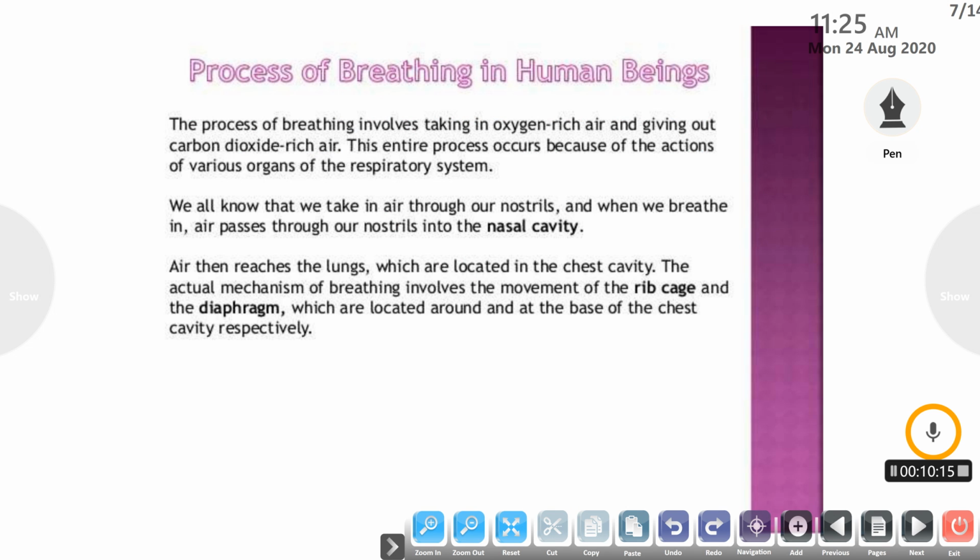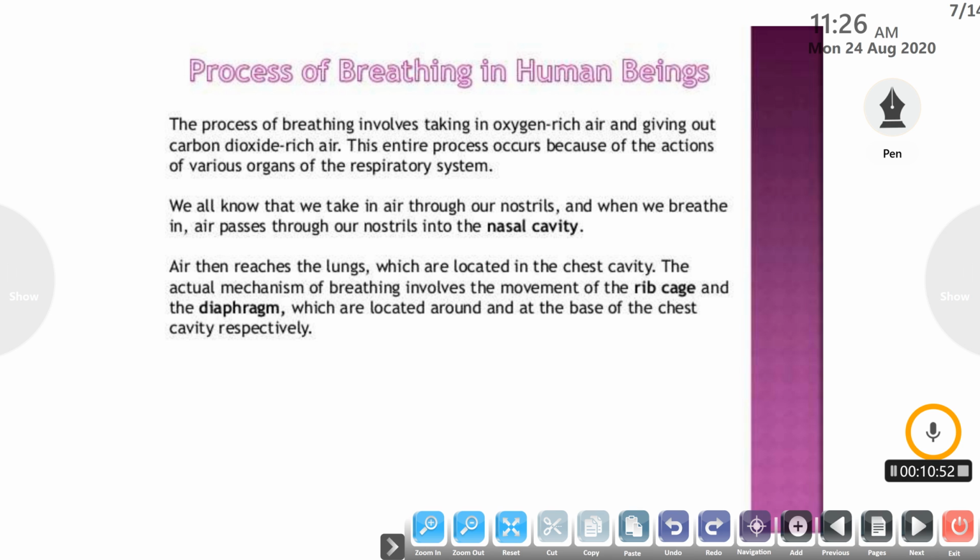Next is the process of breathing in human beings. The process of breathing involves taking in oxygen-rich air and giving out carbon dioxide. This entire process occurs because of the actions of various organs, for example the lungs, diaphragm, chest cavity and various other organs of our respiratory system. We all know that we take in air through our nostrils, and when we breathe in, the air passes through our nostrils into the nasal cavity and then further into the nasopharynx and onwards. The air then reaches the lungs, which are located in our chest cavity.